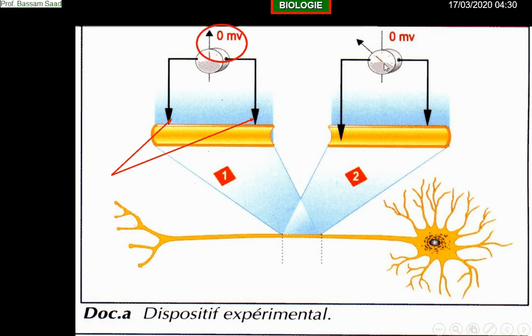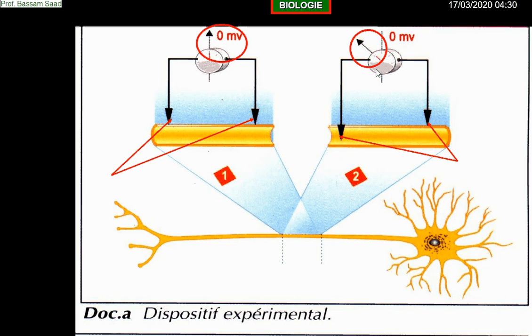Very good. There is a potential difference. There is an electric current. And the deviation of the needle in reality has two significances, two indications. The first one is that there is an electric current.